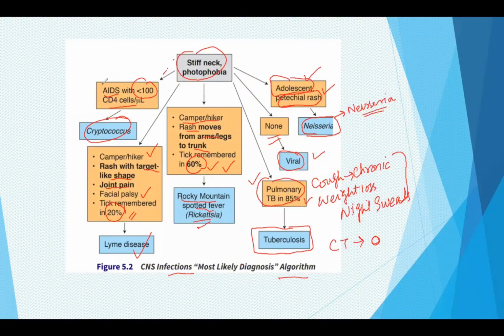If a patient has AIDS and presents with these symptoms and you do a CD4 count of the patient and find that it is less than 100 cells per microliter, most likely the patient has cryptococcus.